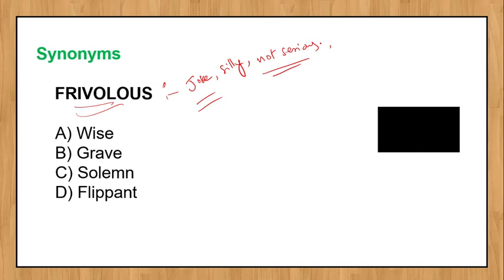I'll go to the options. What is the first option? Wise. What is the meaning of wise? Wise means sagacious, intelligent, a person with more knowledge or intelligence.